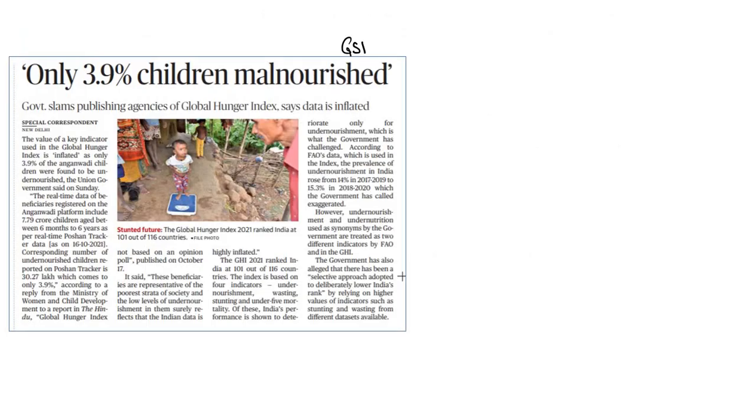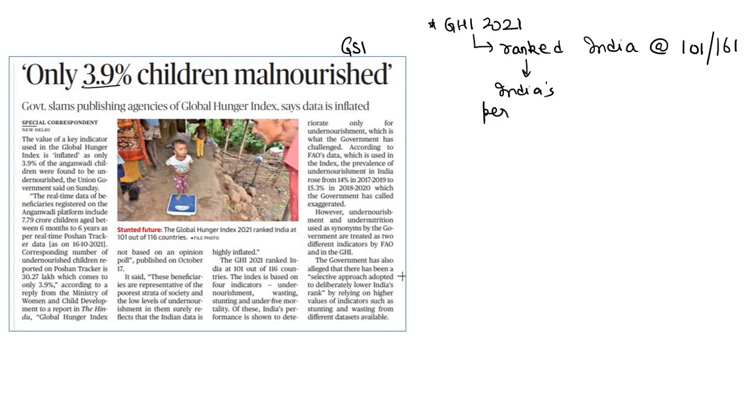Okay. Next article, only 3.9% children malnourished. The Government of India has said that the value of a key indicator used in the Global Hunger Index is inflated because only 3.9% of Anganwadi children were found to be undernourished. So here we need to study about the Global Hunger Index of 2021. This index, write it down, ranked India at 101 out of 116 countries. And it has also shown that India's performance has deteriorated for undernourishment.